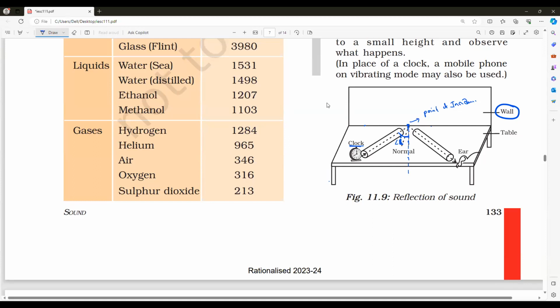Now I'll take another cardboard and try to hear the clock sound through this pipe. If I keep adjusting and checking, at a certain position I can hear the clear sound of the clock. At that point I fix my cardboard. They have not drawn the ear diagram properly; this is the person lying on the bench, so this is the ear. Then you can measure the angle between this cardboard and the normal. This angle also equals the angle of incidence.